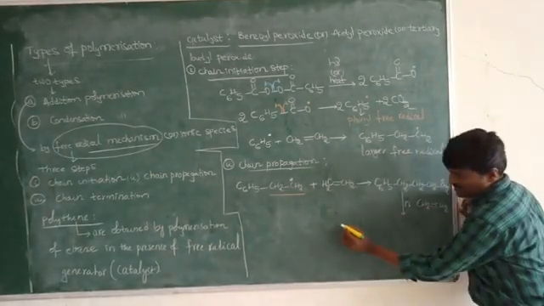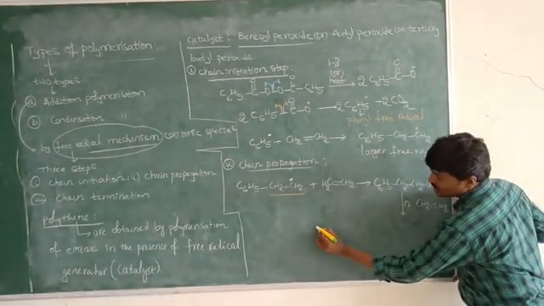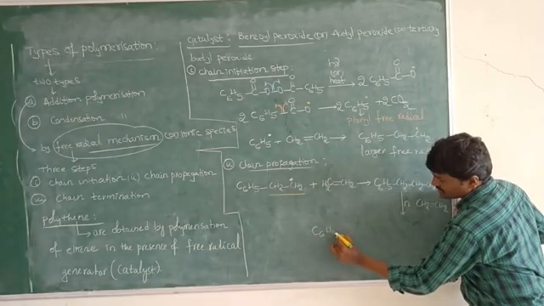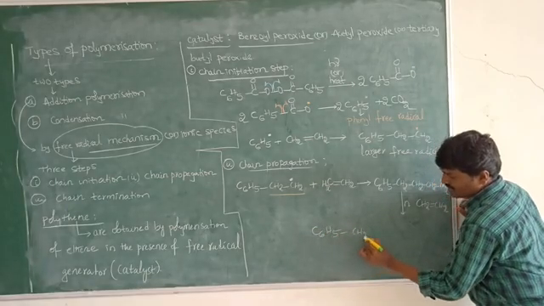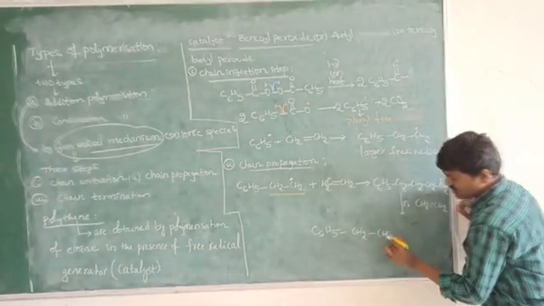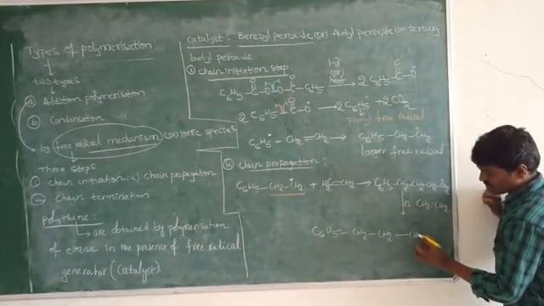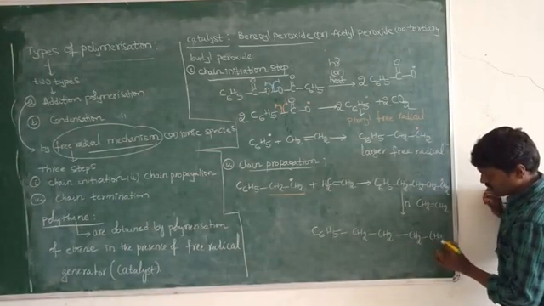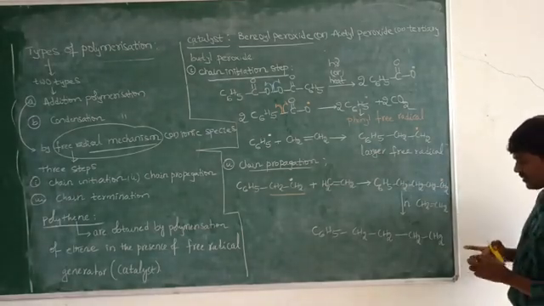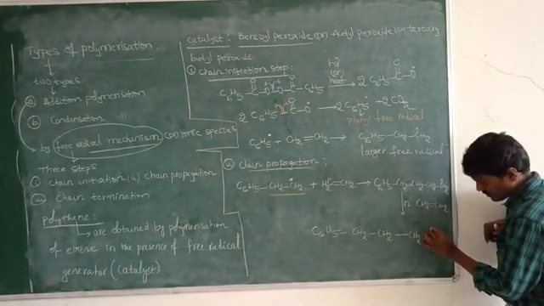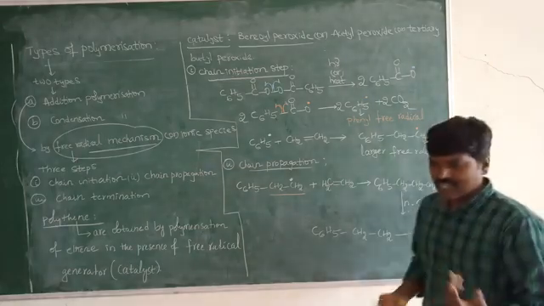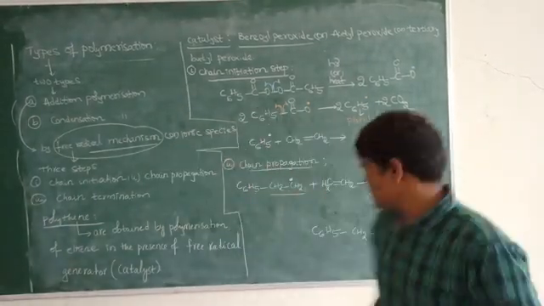So finally here, C6H5 CH2 CH2 CH2 free radical is there.